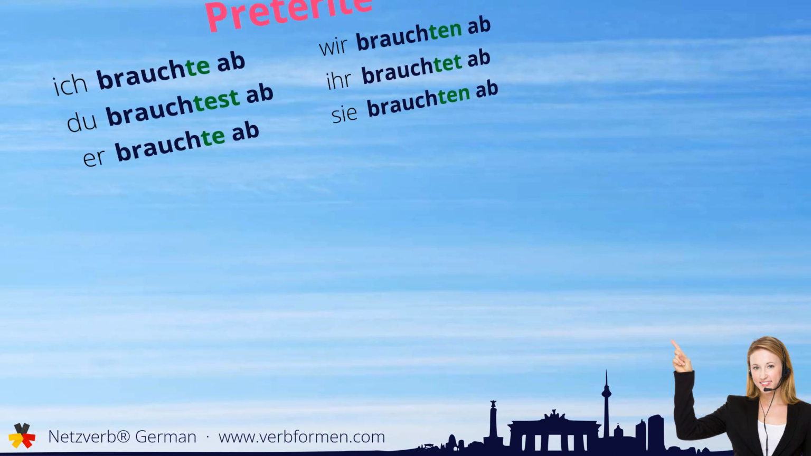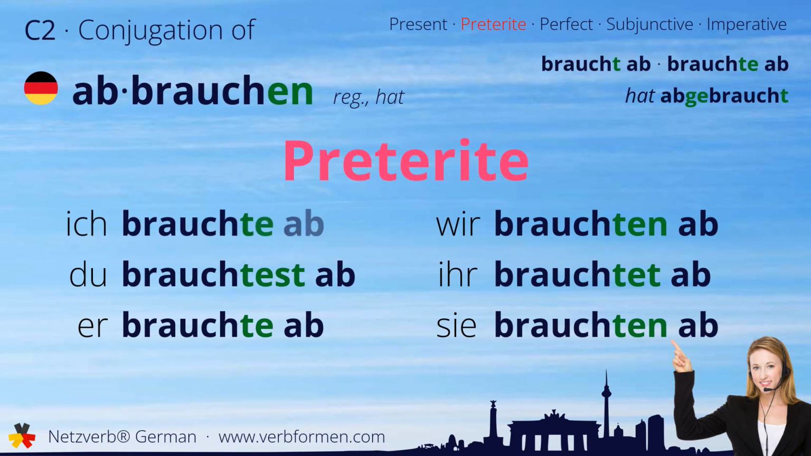Next up is the preterite. Ich brauchte ab. Du brauchtest ab. Er brauchte ab. Wir brauchten ab. Ihr brauchtet ab. Sie brauchten ab.